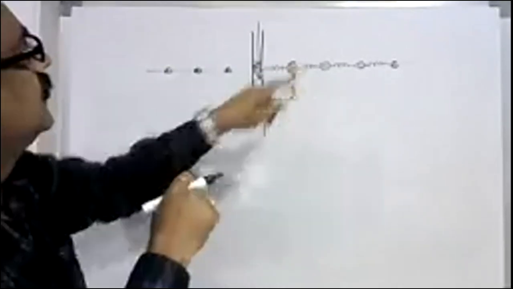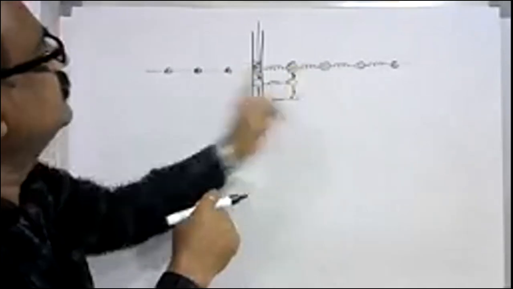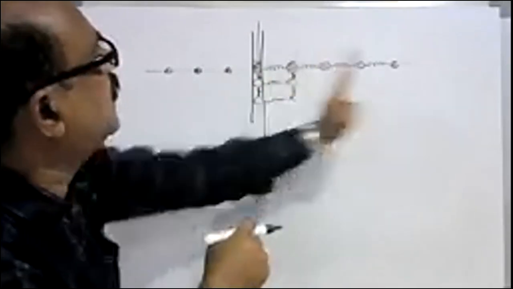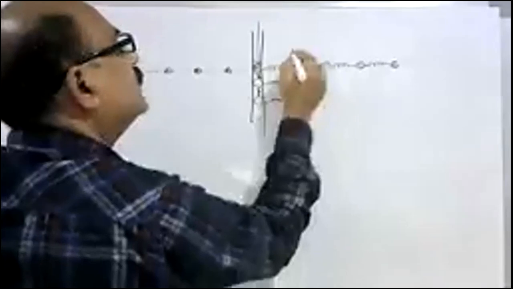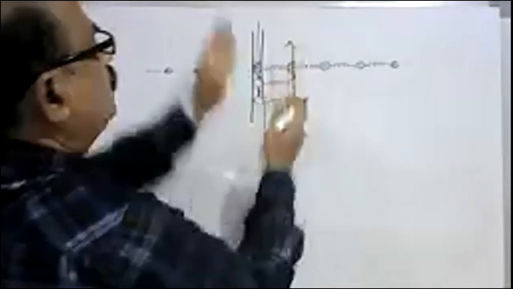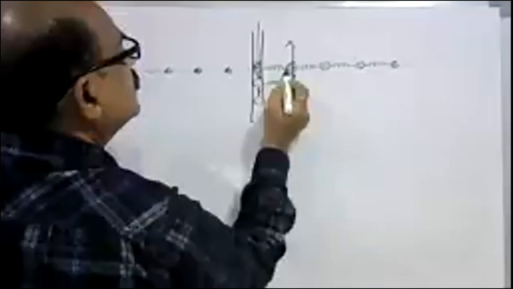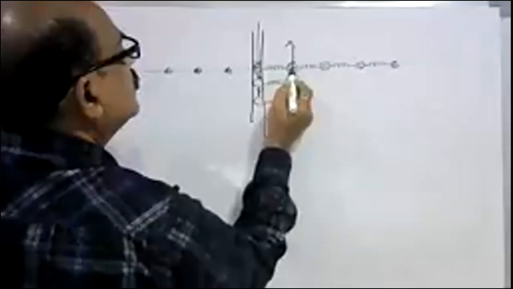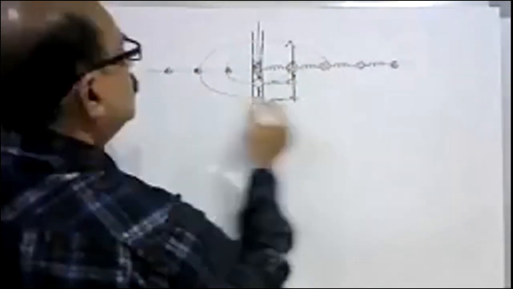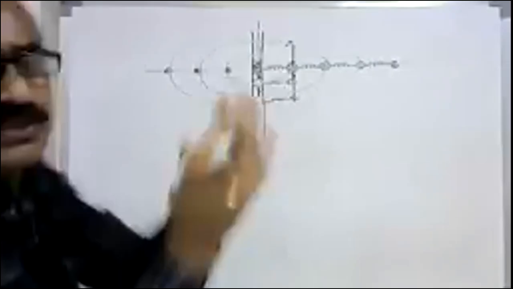elasticity. That's why these vibrations are carried this way, and all the particles move up and down, and at the same time they propagate to the right side. So if you imagine this is a water wave, this is how it propagates by means of vibrations of the particles. So there are two types of motions.